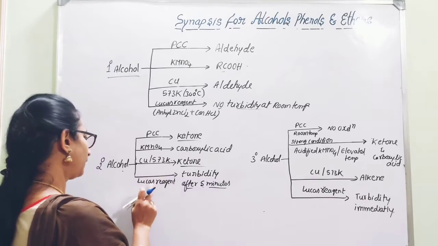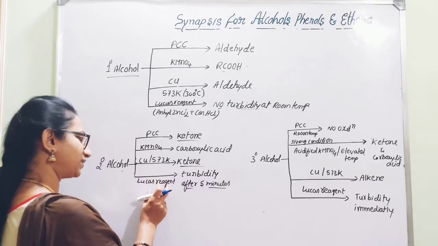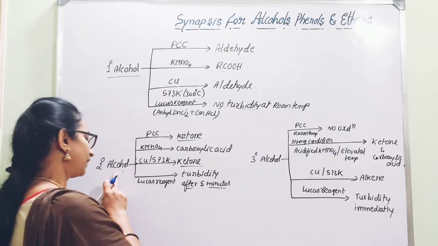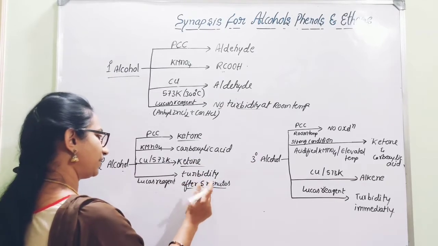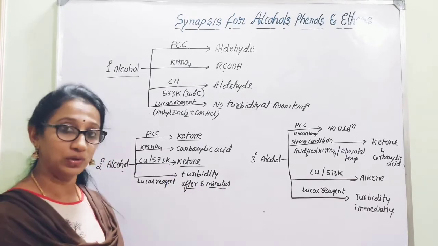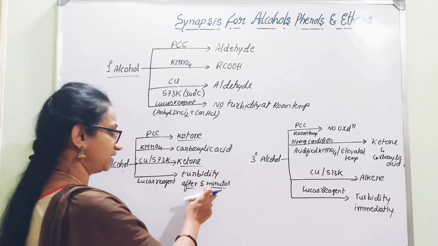Then, Lucas reagent is also a distinguishing test for primary, secondary and tertiary alcohol. Secondary alcohol with Lucas reagent gives turbidity only after a few minutes because there will be formation of alkyl chloride. Got it? That is RCl.